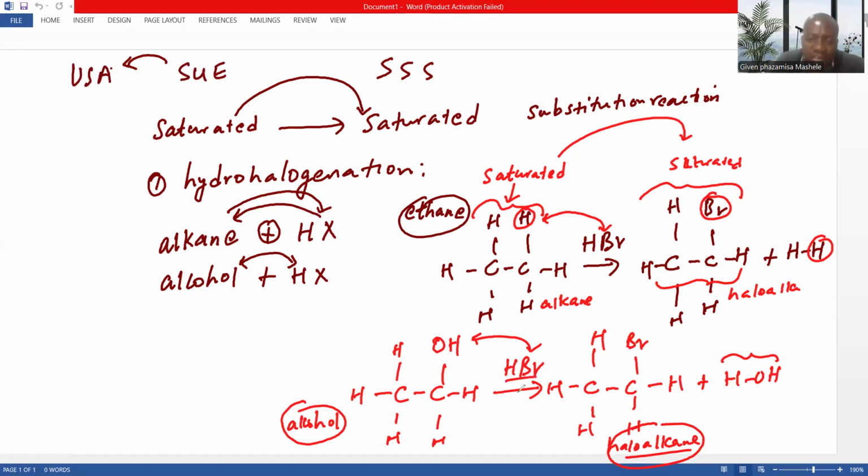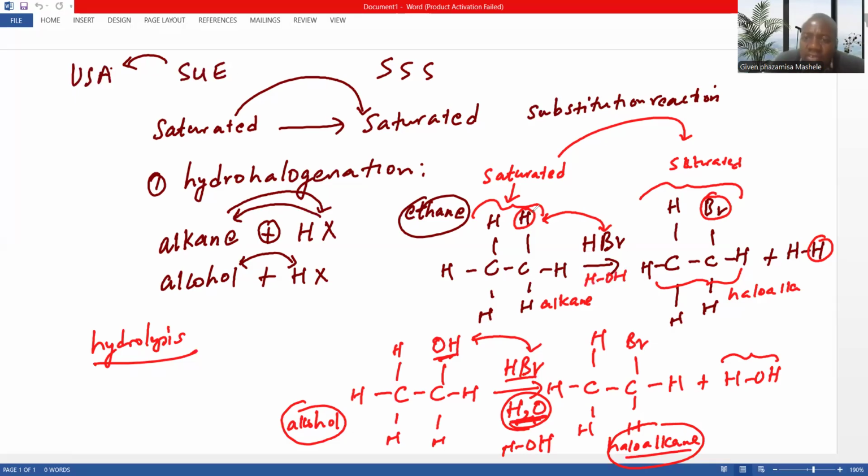We can even use water hydrolysis. If we are making a substitution but using water, then this will be hydrolysis. So if you just use H2O, obviously H2O is H with OH. But this hydrolysis will not take place when you're using alcohol. So it means it might take place when you're using, let's say, water.